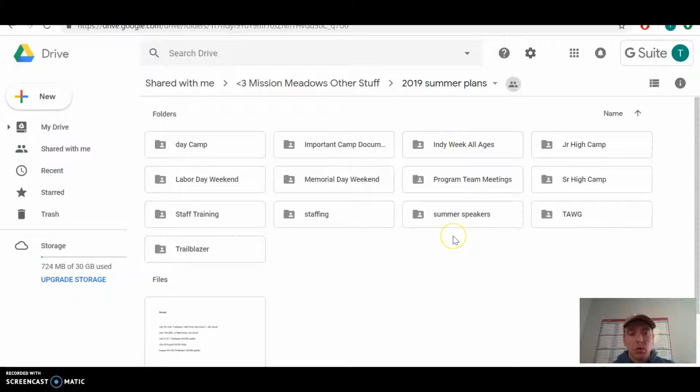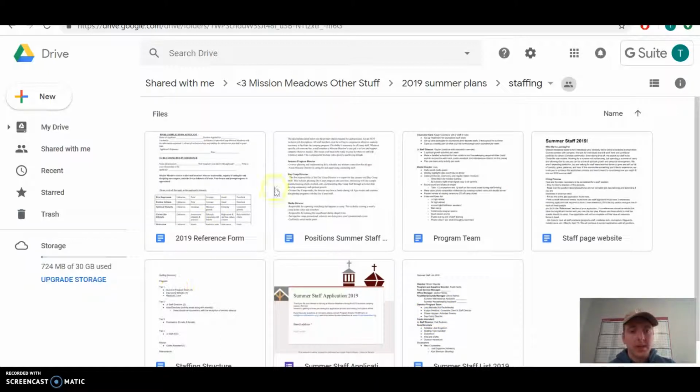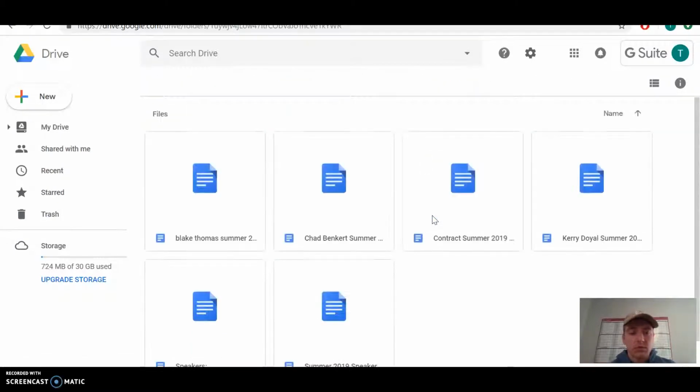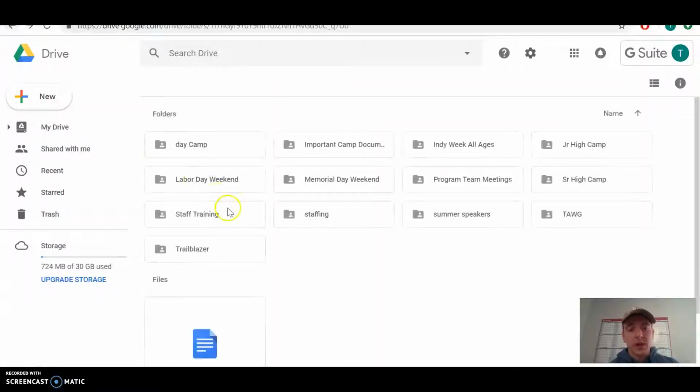There's also some more logistical behind the scenes stuff. We have a folder for staffing, which I'll go into detail on in a different video. There's a folder for summer speakers, where you can see the detailed information about how we go about recruiting speakers and setting up contracts, and that will be in another video as well.